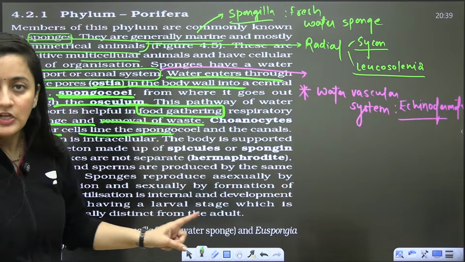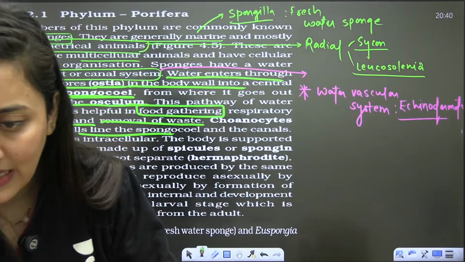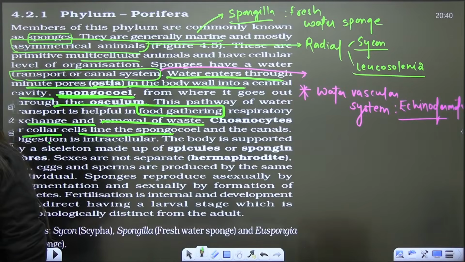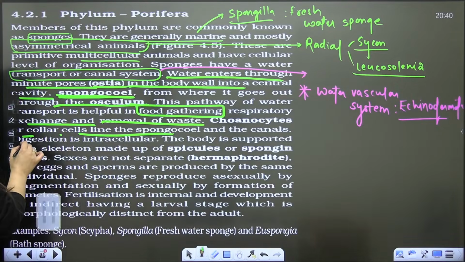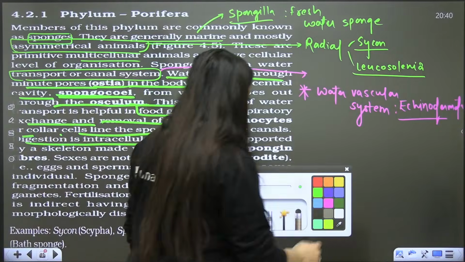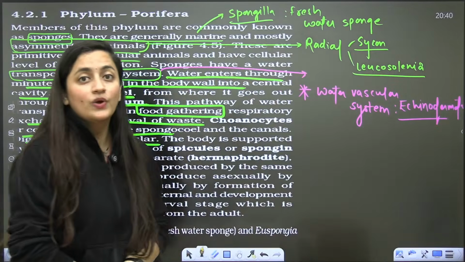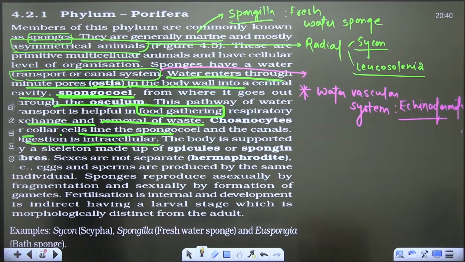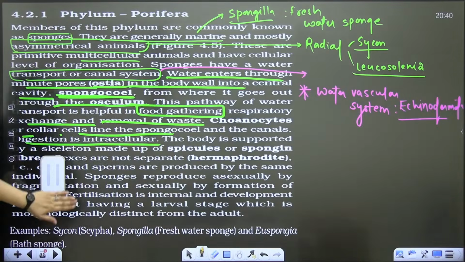So these choanocytes line the canal, they line the spongocoele. Is that clear? Digestion is intracellular, within the cell. Within the cell, the food will get digested. Is that clear?